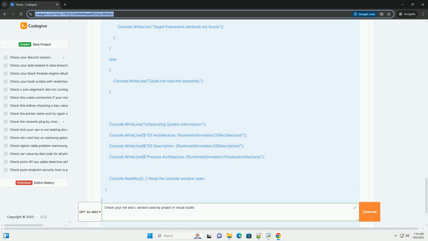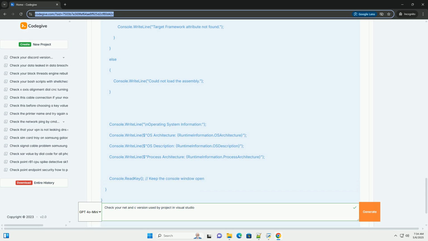3. Using code at runtime. You can also determine the .NET Framework version at runtime within your .NET application. This is useful for conditional logic or logging purposes. Explanation of the code.